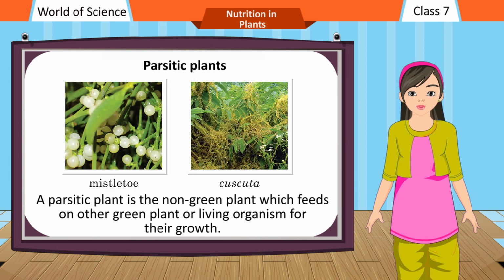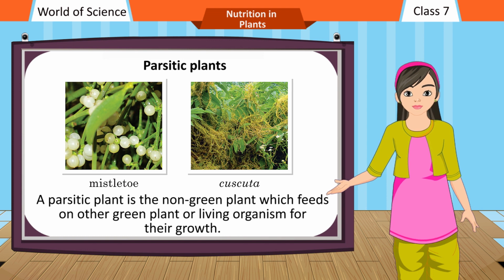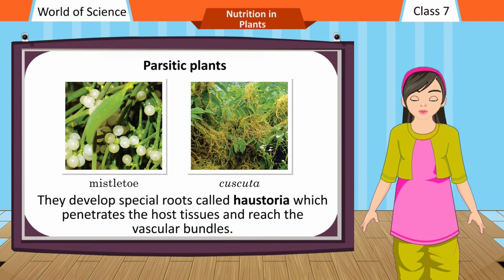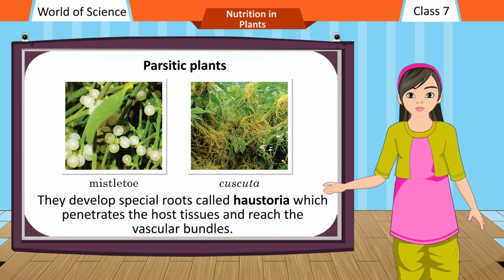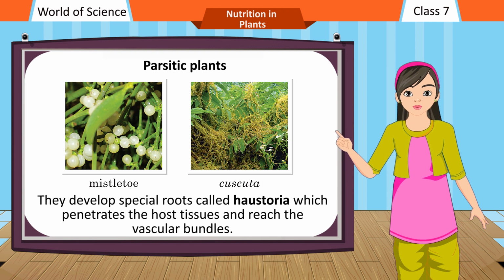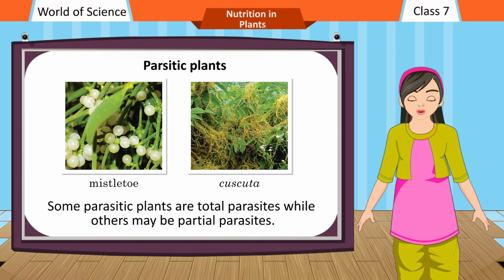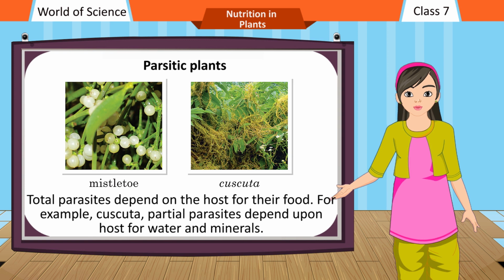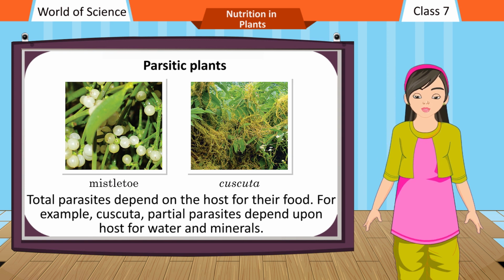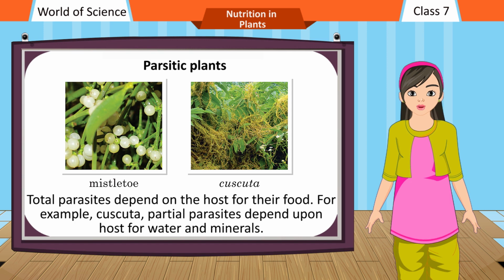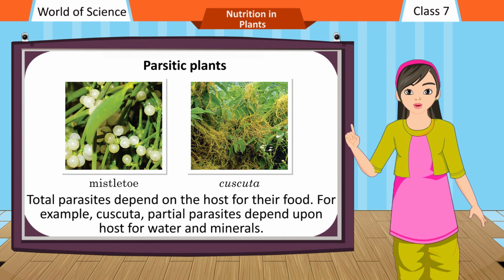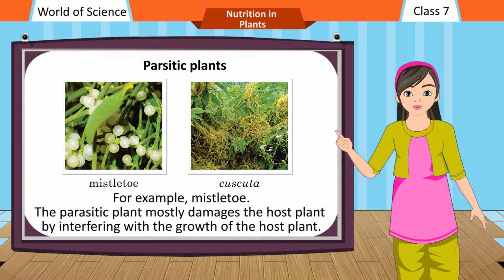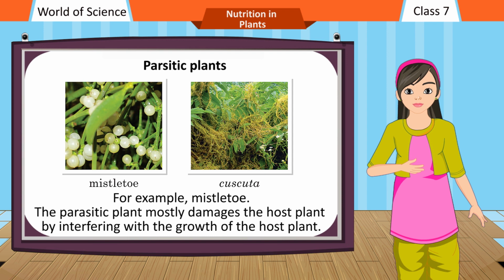Parasitic plants. A parasitic plant is a non-green plant which feeds on other green plants or living organisms for their growth. They develop special roots called haustoria which penetrate the host tissues and reach the vascular bundles. Some parasitic plants are total parasites while others may be partial parasites. Total parasites depend on the host for their food. For example, Cuscuta. Partial parasites depend upon the host for water and minerals. For example, Mistletoe. The parasitic plant mostly damages the host plant by interfering with its growth.